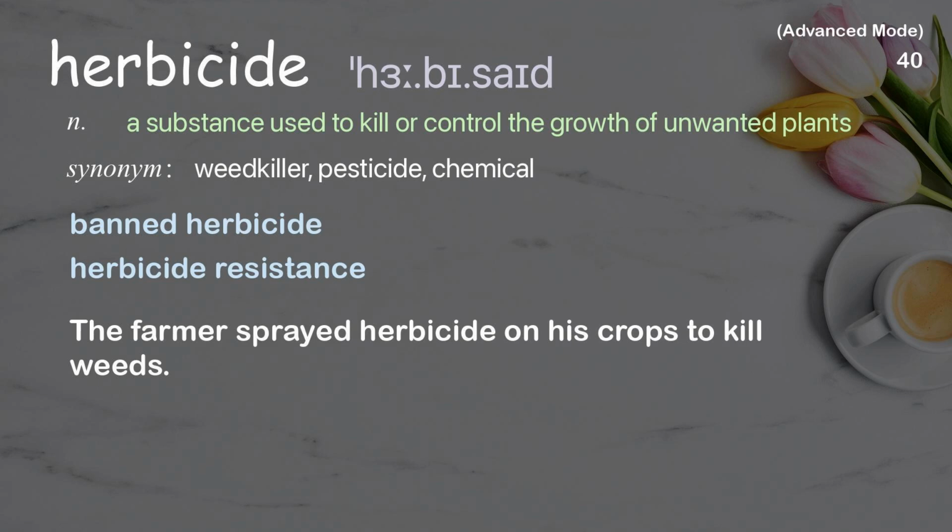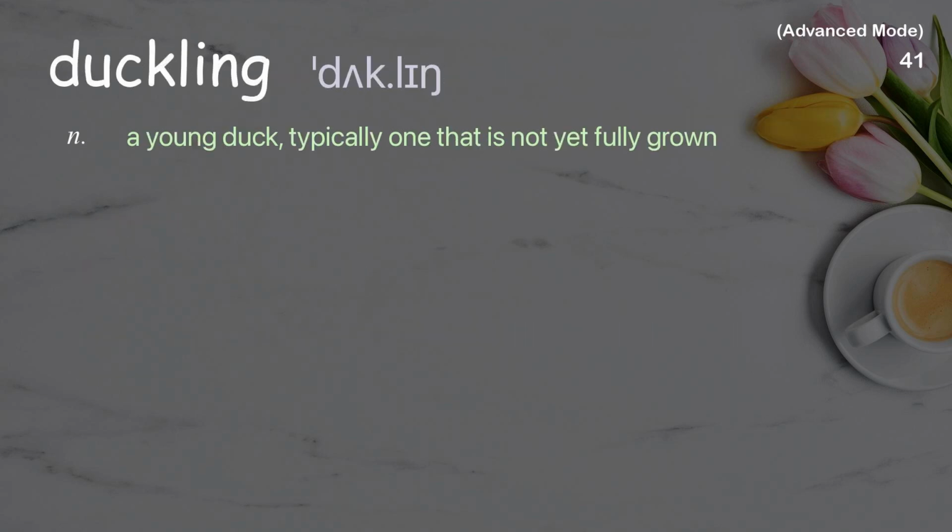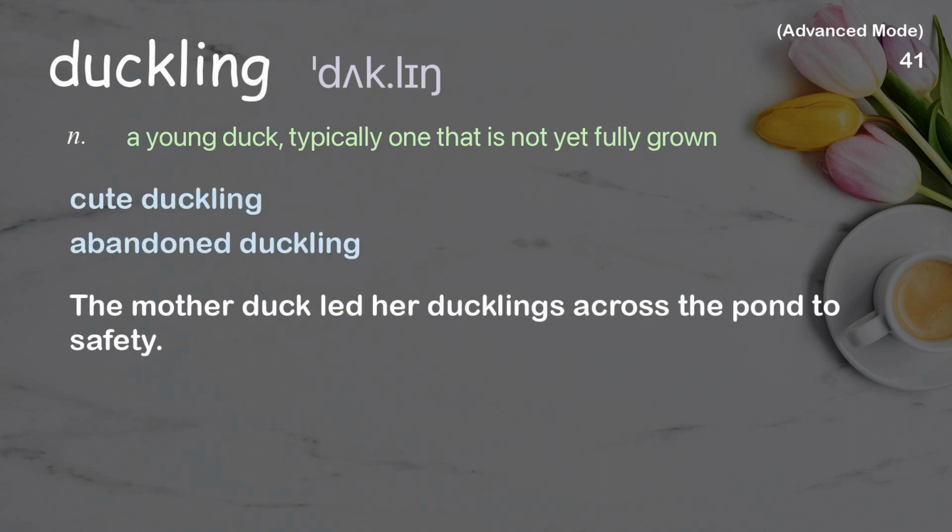Duckling. A young duck, typically one that is not yet fully grown. Examples: Cute duckling. Abandoned duckling. The mother duck led her ducklings across the pond to safety.